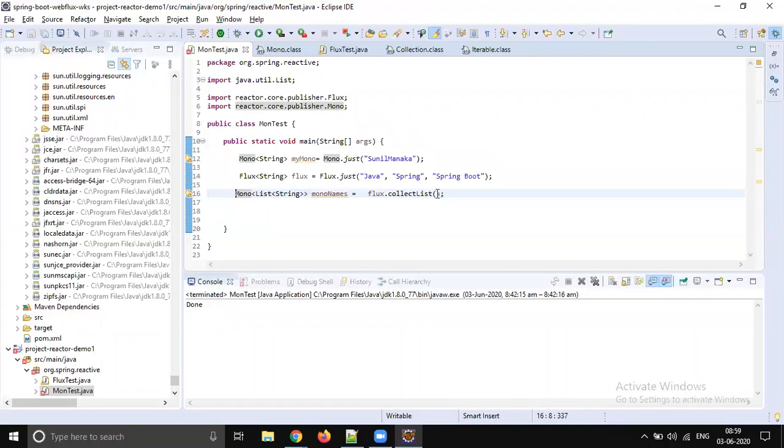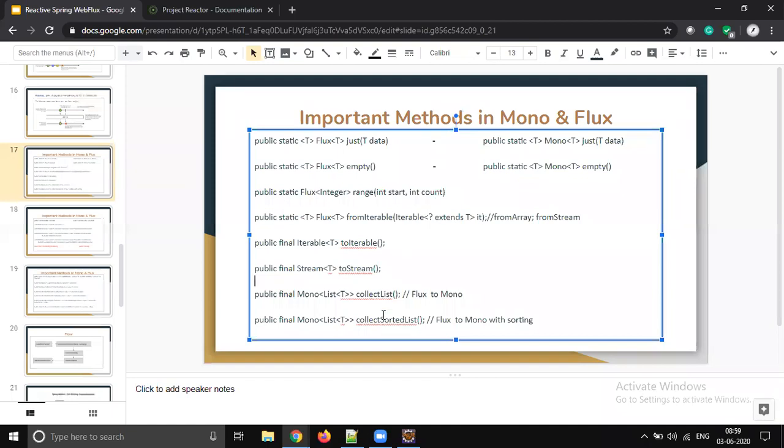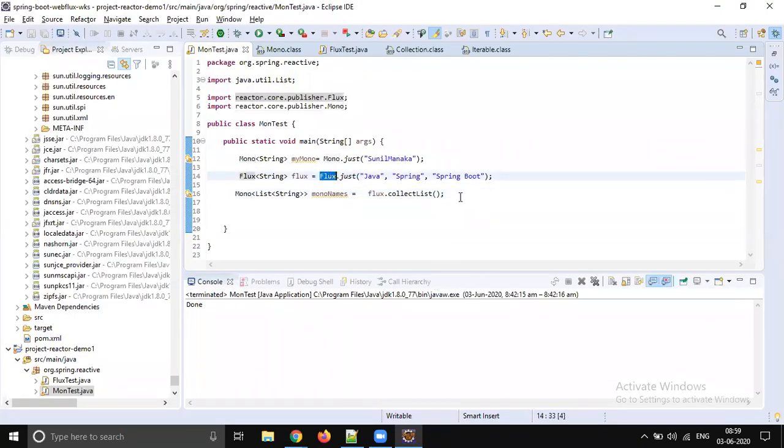Sometimes, if you would like to do sorting then and there, you can call collectSortedList, but make sure the elements which Flux holds are comparable.